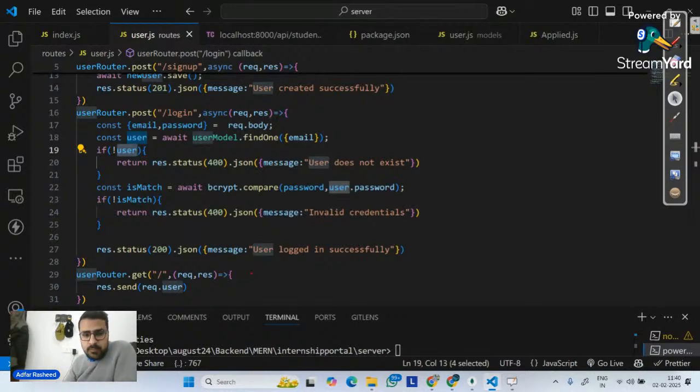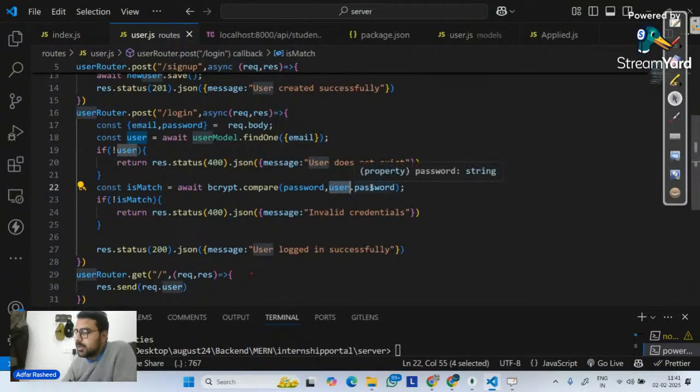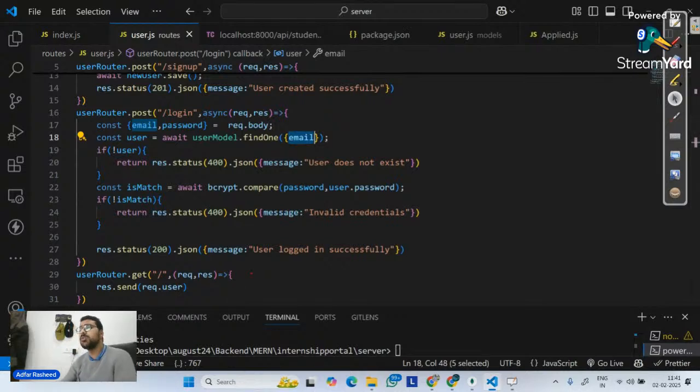No, see, we are using bcrypt.compare. We are not telling it to compare every password. We are telling it to compare the password which I am typing from request.body from the front end with the password of the user with that email. So I am doing a search first for that email, and once I do that search, only then am I comparing. Am I clear? Does it make sense? I'm not comparing with everyone. I am comparing the password typed in the input field with the user.password I receive for that email. I hope this makes sense.